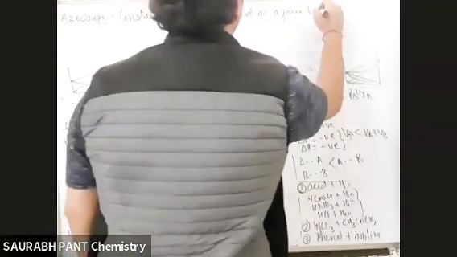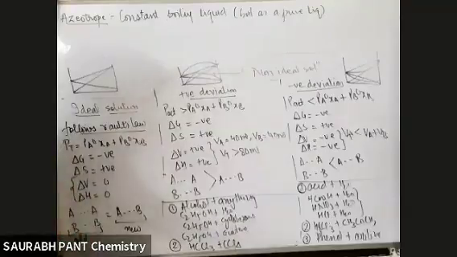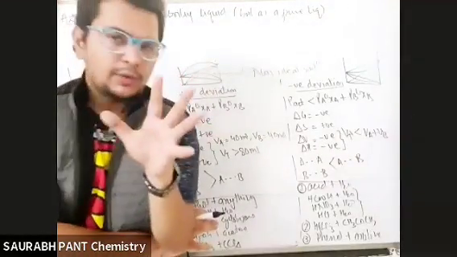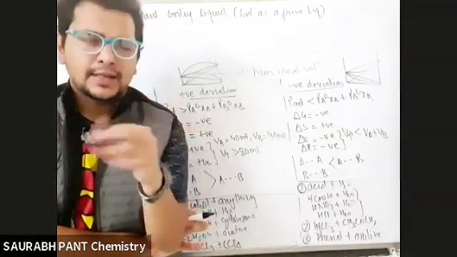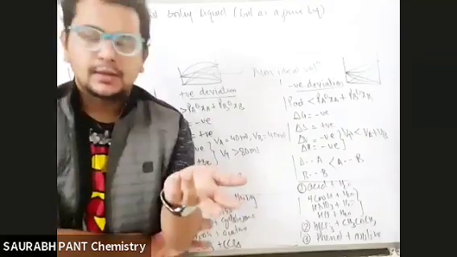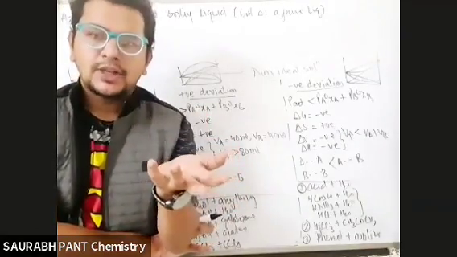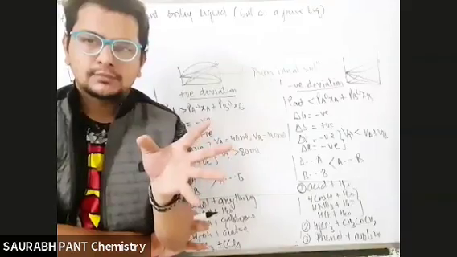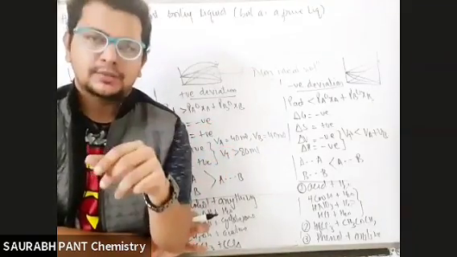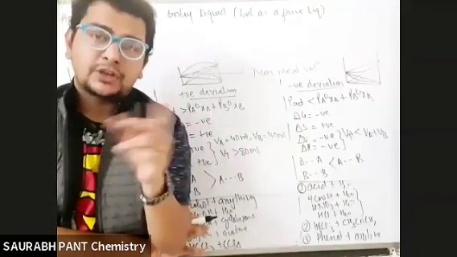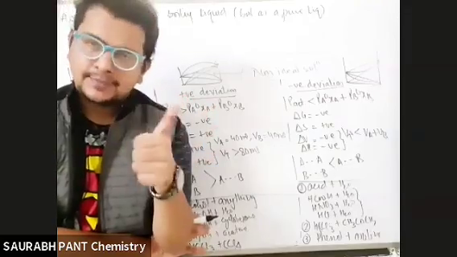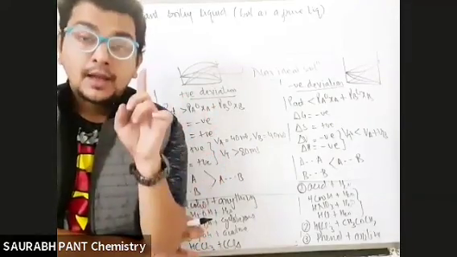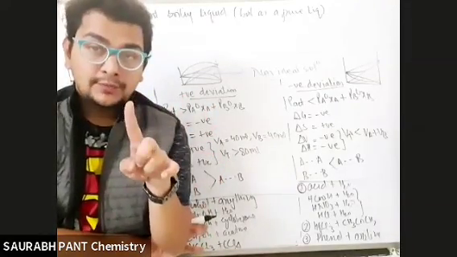If you boil water, water will boil at a specific temperature, that is 100 degrees Celsius at 1 ATM pressure. Right? Water.